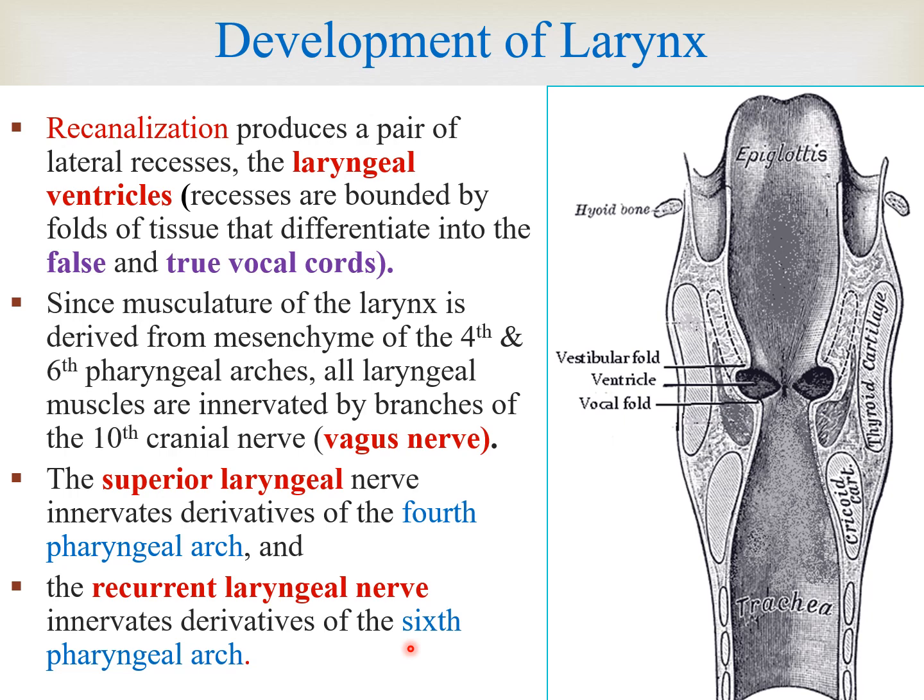So now we can easily identify, as you have already studied in anatomy, that most of the muscles of the larynx are supplied by the recurrent laryngeal nerve, which is the derivative of the sixth pharyngeal arch, and one or two muscles are supplied by the superior laryngeal nerve, which derives from the fourth arch.